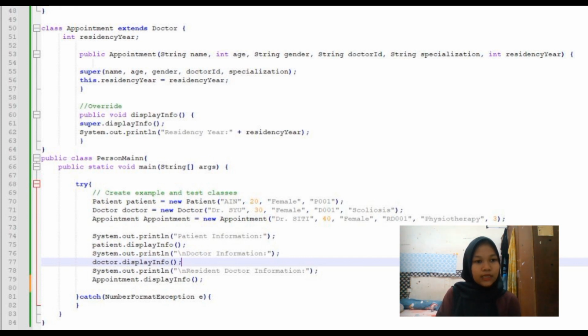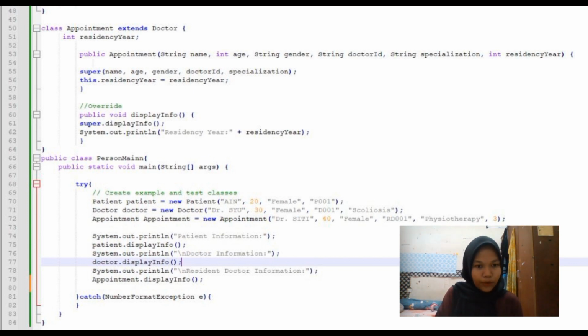For the main class, we use public class PersonMain, public static void main String args. And then we create example and test classes. Patient, new Patient, IN, 20, female, P001. Doctor, new Doctor, Dr. Shu, 13, female, D001, scoliosis.